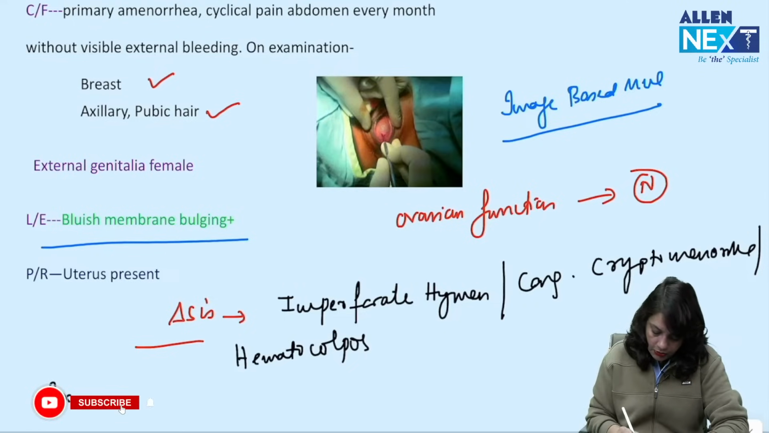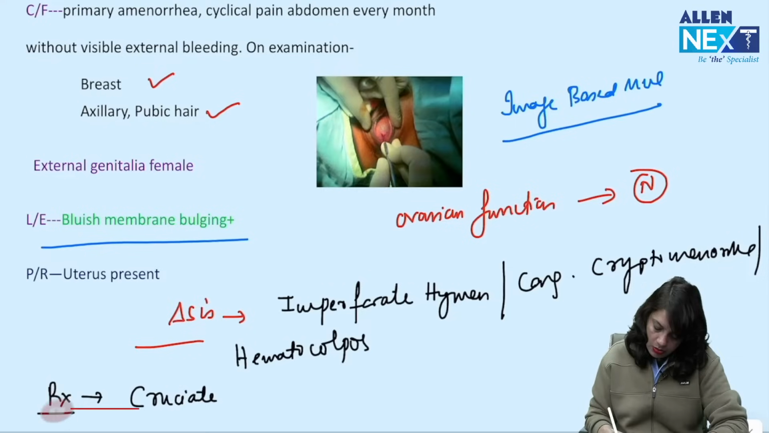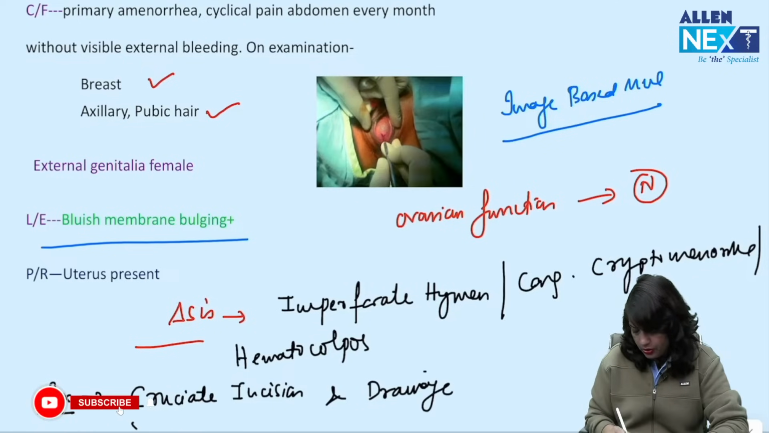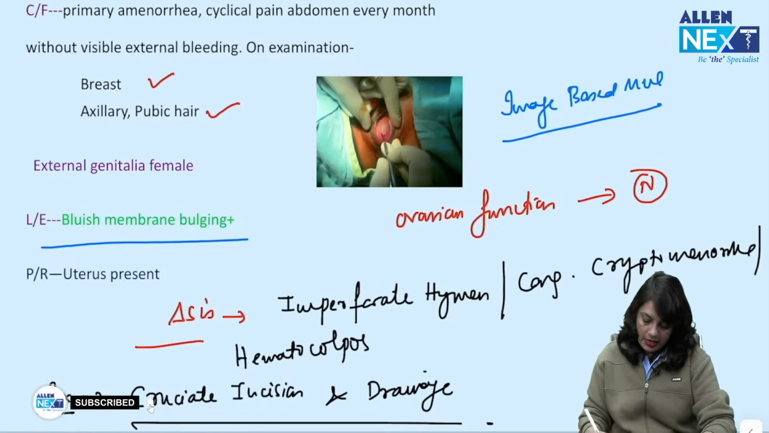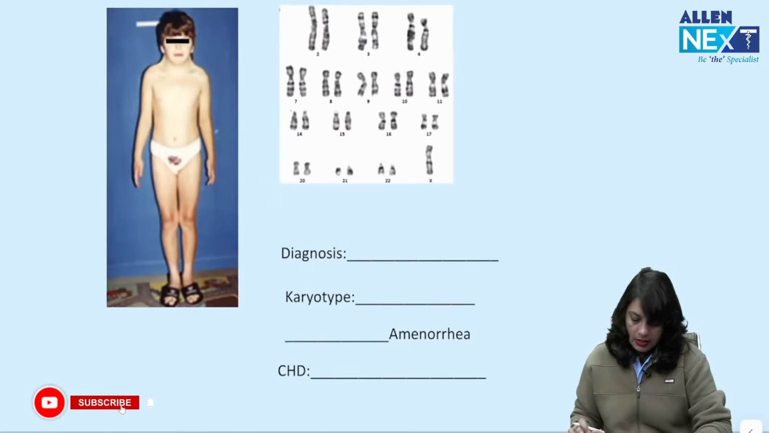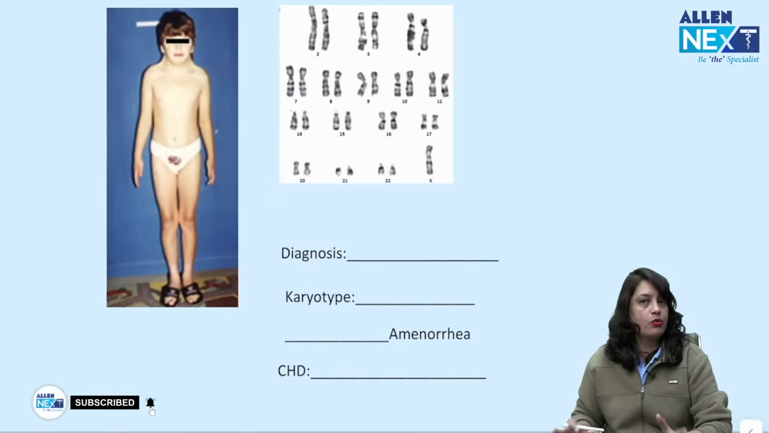So what is the treatment for imperforate hymen? It is cruciate incision and drainage. Cruciate incision and drainage. Fine. Next, this is an image based question.